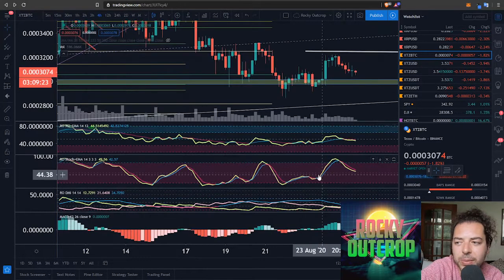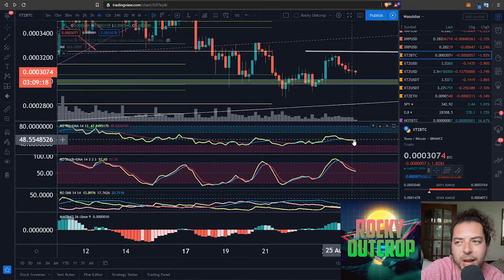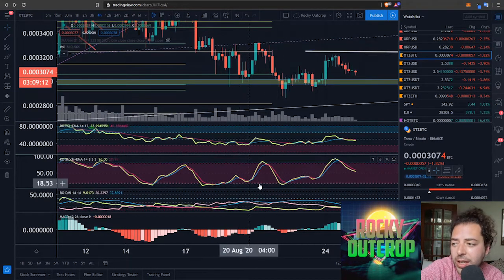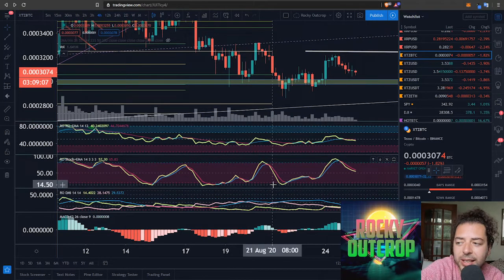Then we moved towards the top side and broke through a little degree of resistance here at the neutral line, and then came in, retested it, and we're asking questions right now between these two zones, and that's what we're looking for to try and get a resolution on this one. Whereas over here on the stochastics, you could say the same thing between these